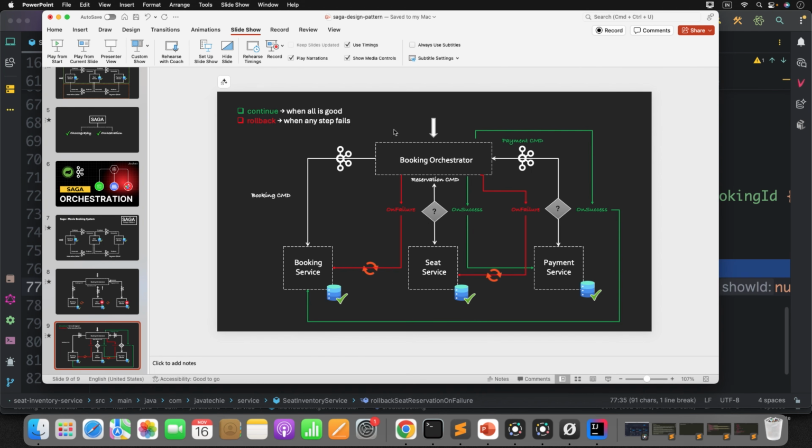Now if you understand the flow, what we have done so far: our orchestrator publishes a command event to the booking service and seat inventory service, and both services consume the event and process it.